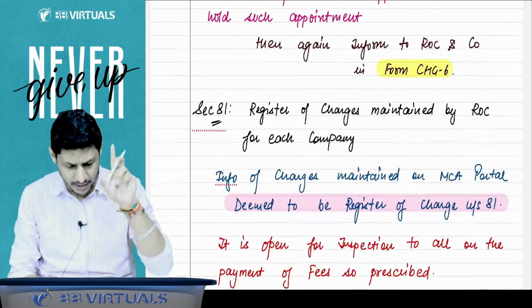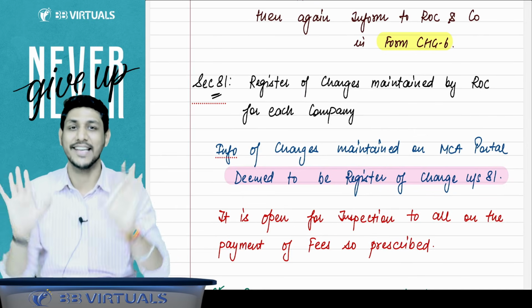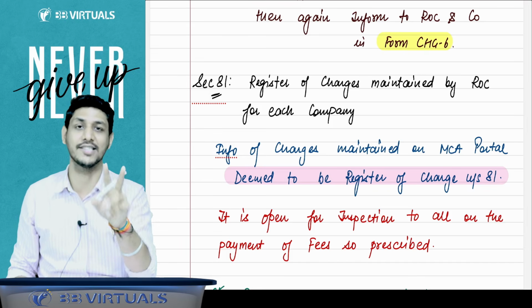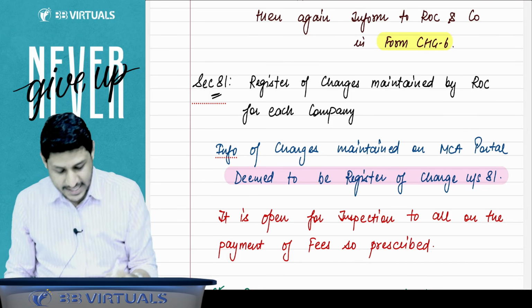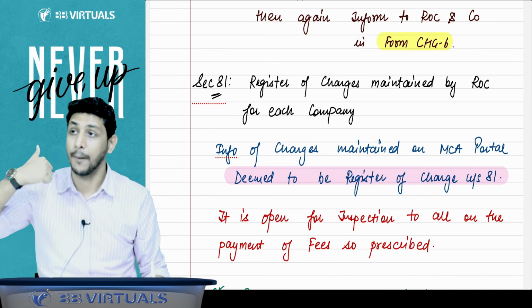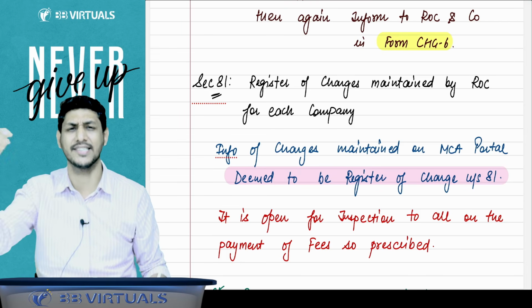Now always learn, recall, remember, read and revise section 81 and 85 together, because both of these sections are related to the register of charges. Section 81 says that the register of charges means the company has created charge on which asset, when the charge was created, and so on.